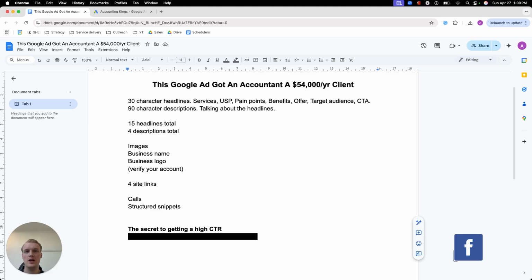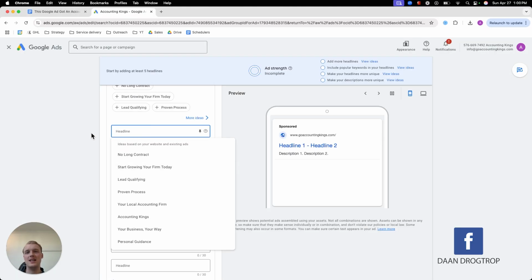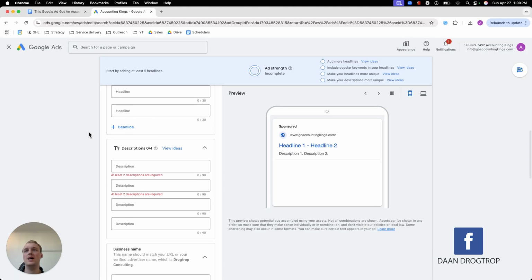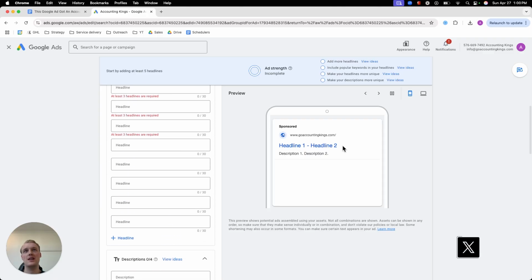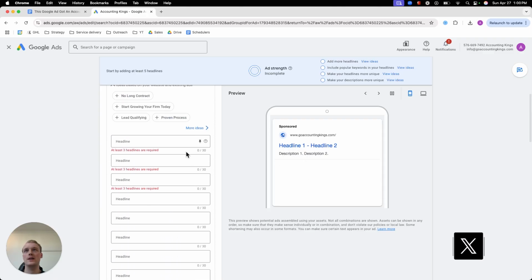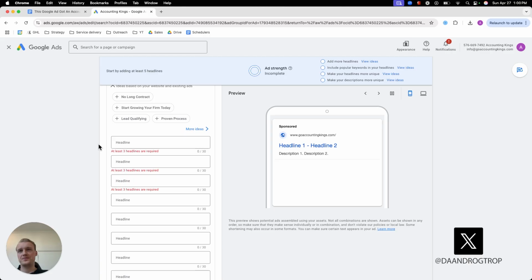so that you can do the same thing for your firm. First of all, you can have 15 headlines in total with 30 characters. You can see over here, these are the headlines, and you can have headlines and descriptions. The headlines come over here, descriptions come over here. Now with the headlines, you want to use as many characters as possible. So in the ideal situation, you have 15 headlines with 30 characters per headline.